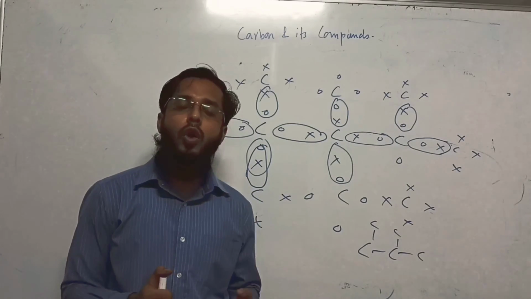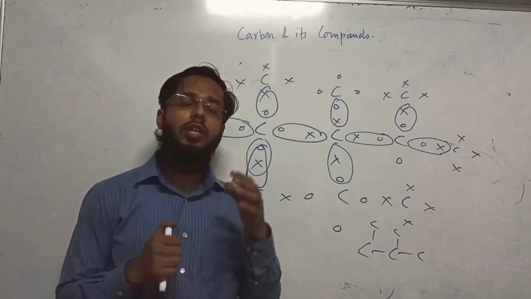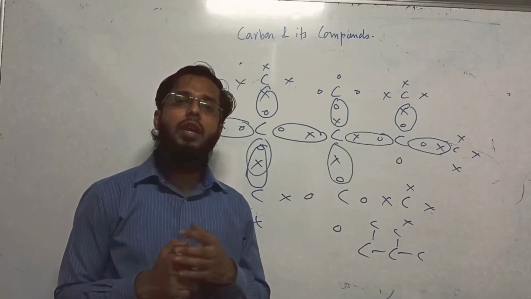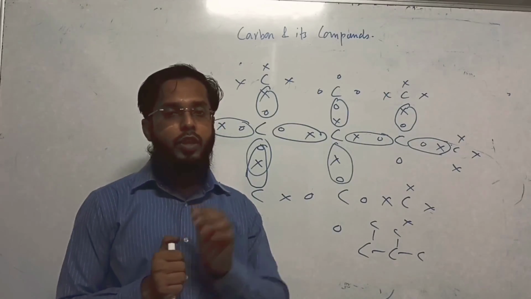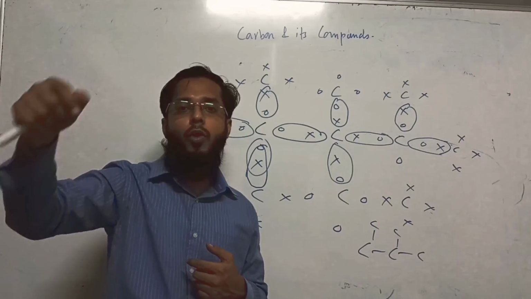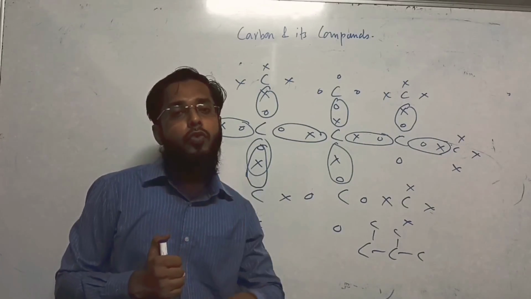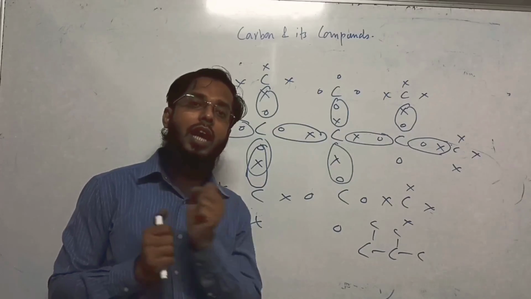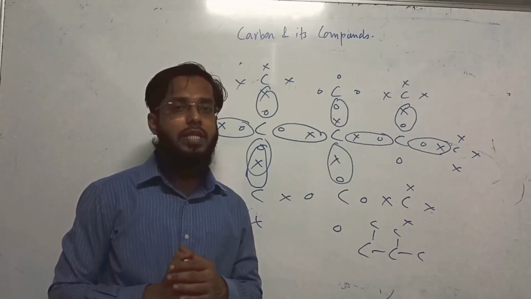And that's why the number of compounds formed by carbon is so much. There are so many. They outnumber the compounds formed by the rest of the elements. There are 118 elements, तो कार्बन के जितने कंपाउंड्स हैं और बाकी सारे कंपाउंड, सोडियम का कंपाउंड ले लो और आयरन का, ऐसे सारे कंपाउंड्स मिला लो. The number of compounds formed by carbon is so much that it outnumbers the number of compounds formed by the rest of the elements.